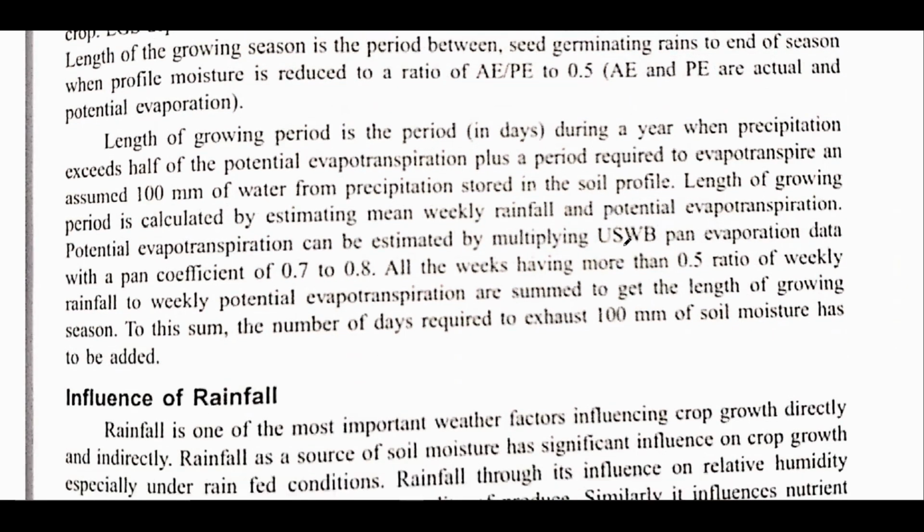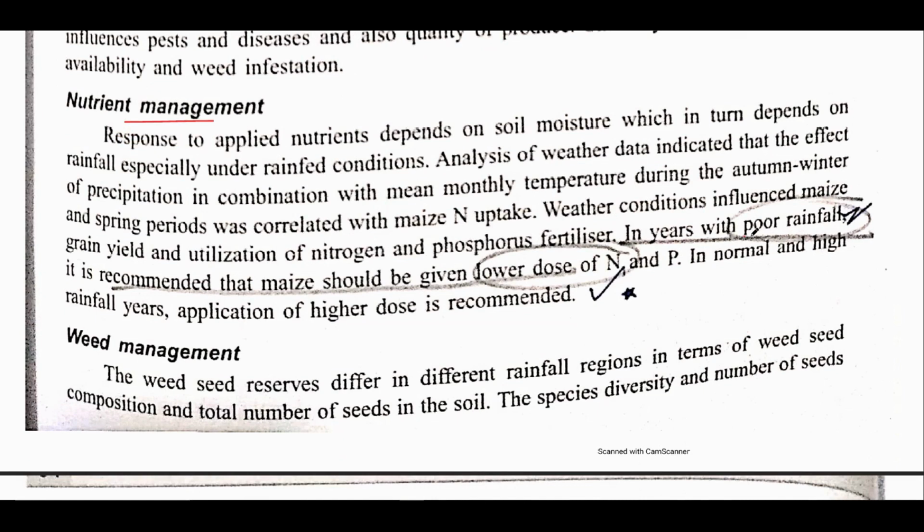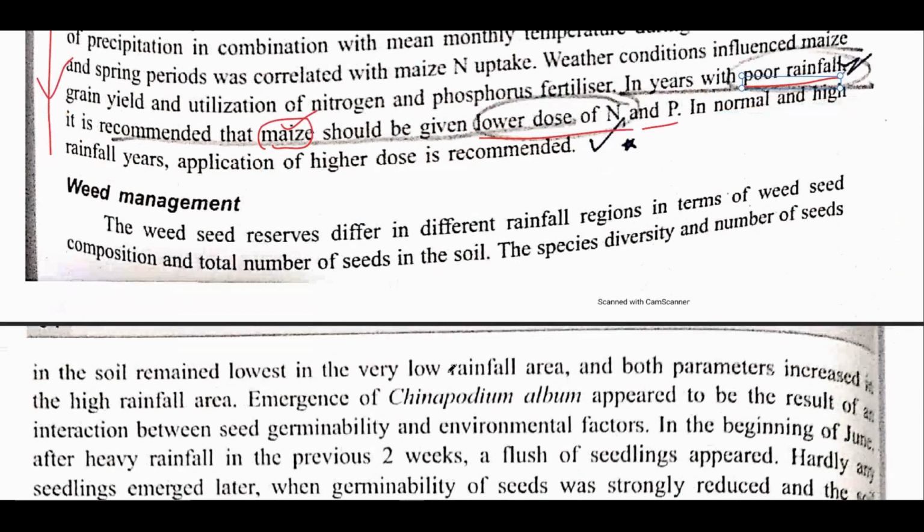It is a basic thing. See, nutrient management is basically how rainfall has an effect on nutrient management. Just remember that if there is a lower amount of rainfall, then a lower dose of nitrogen and phosphorus should be given in case of maize. Just remember this. Otherwise, if you want to have a basic understanding, you can go through this.